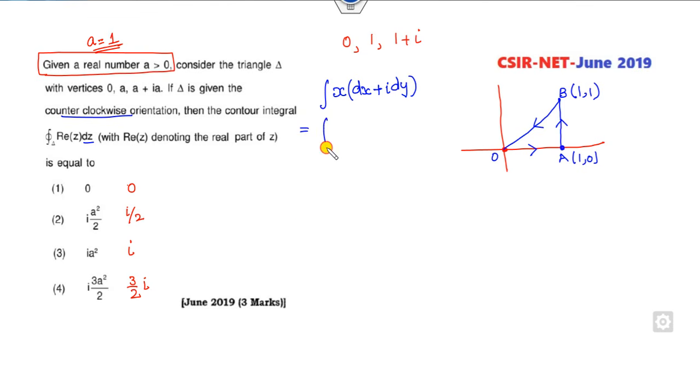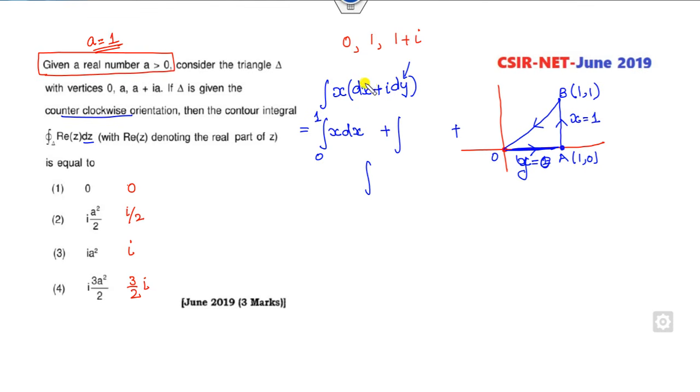Very simple. You can break this integration into 3 portions. Firstly, on the OA, y is equal to 0, x varies. When y is equal to 0, dy will be 0. The answer will be x dx. Range of x is 0 to 1. In this case, on the next side, x is 1.